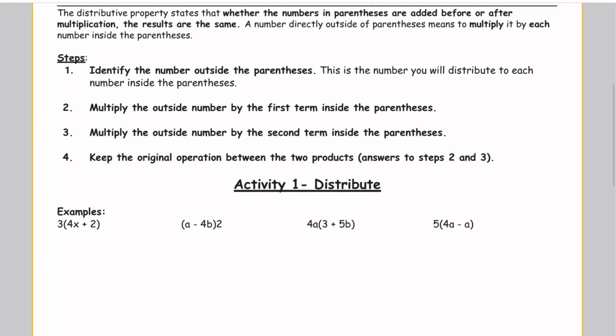Okay, so activity 1 is practicing the distributive property. If you forget how to do it on your own, read the steps above, and this video is going to have us just practice applying it. So if we have a number on the outside of the parentheses for the distributive property, then we multiply that number by all the terms inside the parentheses.